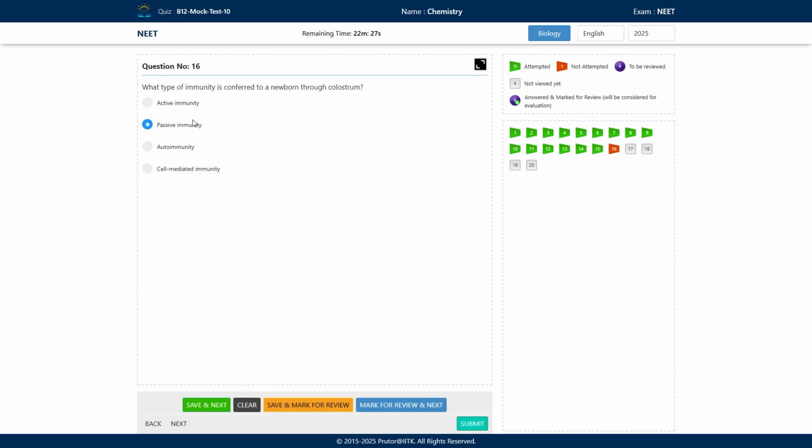Then we have cell-mediated immunity. Cell-mediated immunity is basically responsible for organ rejection. Okay, cell-mediated immunity involves T cells, which are involved in organ rejection. Okay, here the correct answer is passive immunity.